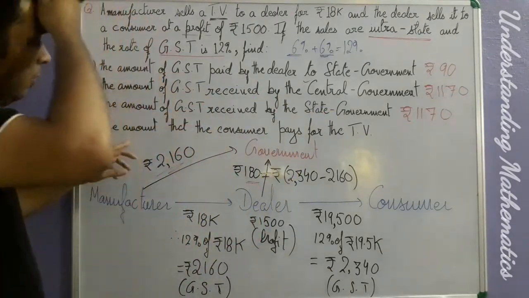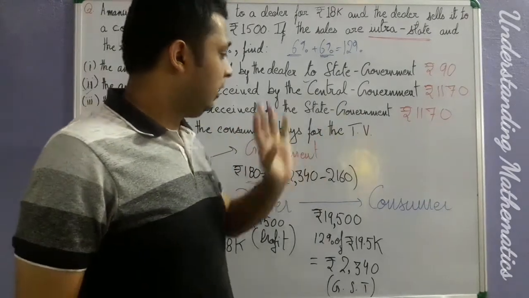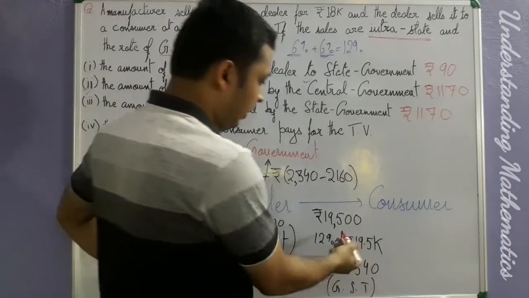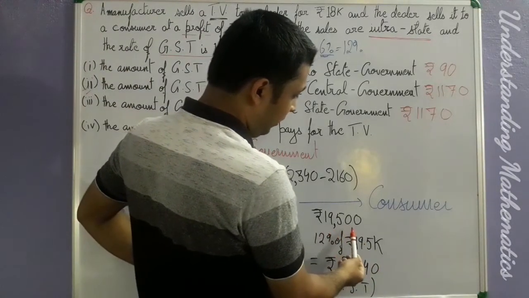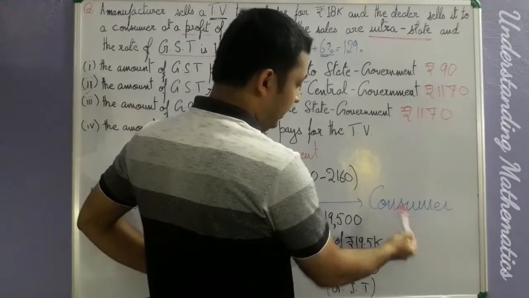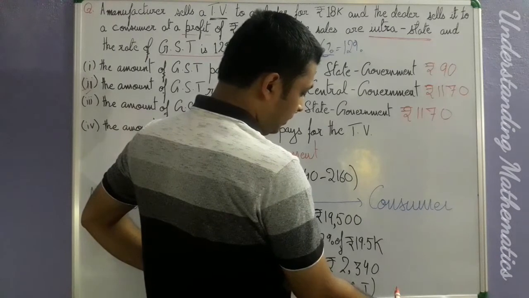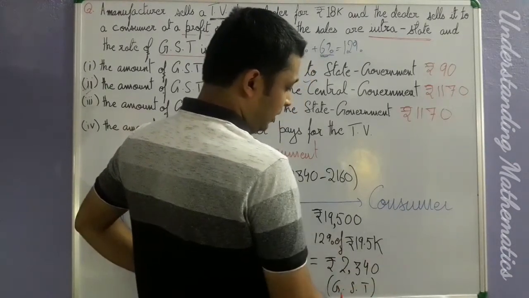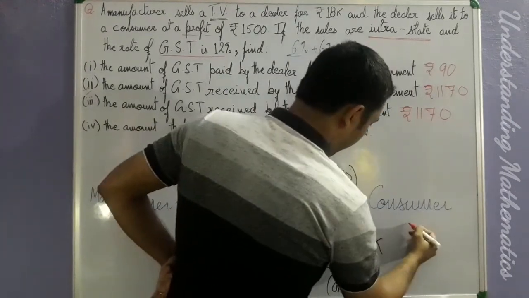Okay, so now the amount that the consumer pays for the TV, the last part of this question. How do we solve this? You can just look here that 19,500 is paid by the consumer, plus this amount is also there, which is paid by the consumer as GST. So what do we do? You just simply calculate.